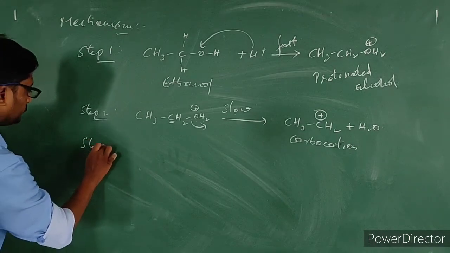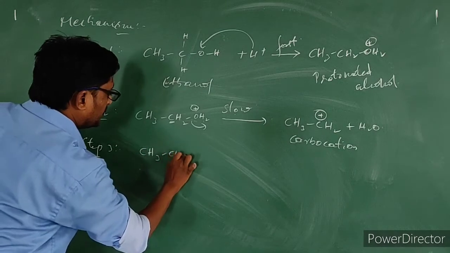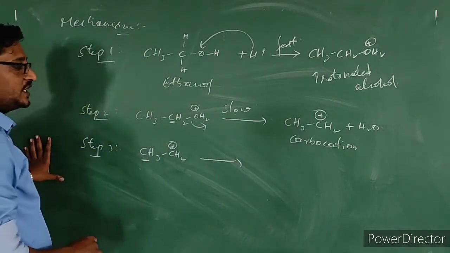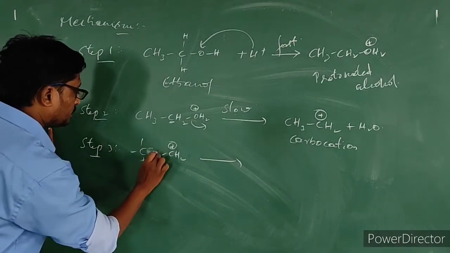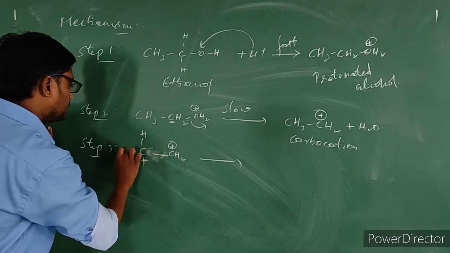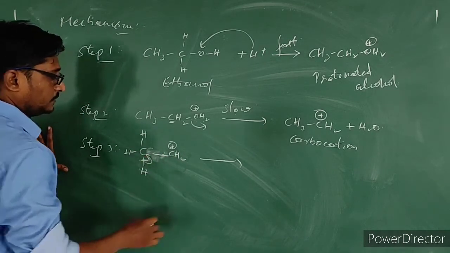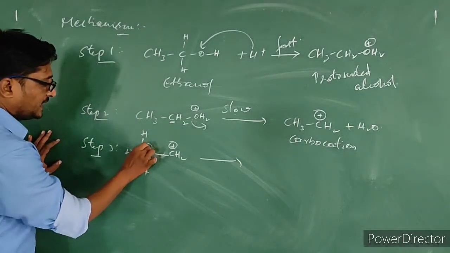Step 3. From this carbocation, an H plus ion from this carbon gets removed. This can be represented in this way also. When this hydrogen comes out as H plus, this carbon gets a negative charge.